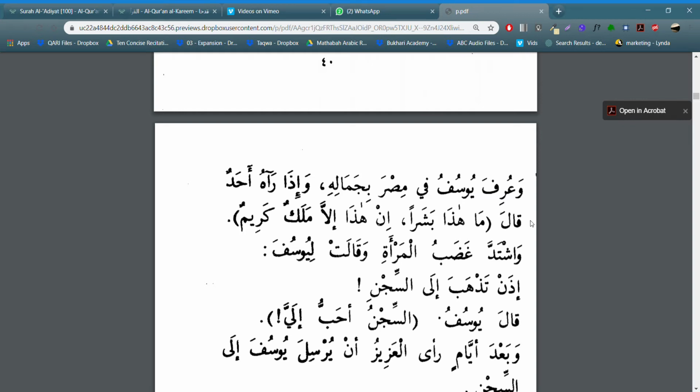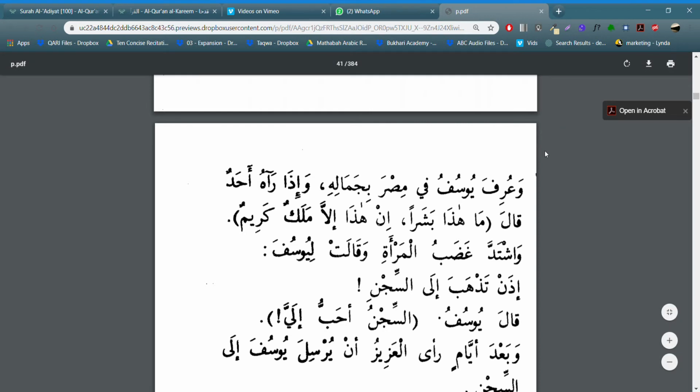But these things here, the majhul verbs don't take maf'uls. What they do is they take na'ib fa'ils. So just remember that whenever it comes to having a majhul verb, the usual thing that would be the doer is now going to be known as the na'ib fa'il because it's what's being spoken about. Yusuf was known, not that Yusuf is the one who is knowing anymore. Hope that makes sense. It took me a while to actually get that, so it's something that you really just kind of have to play with in your mind.